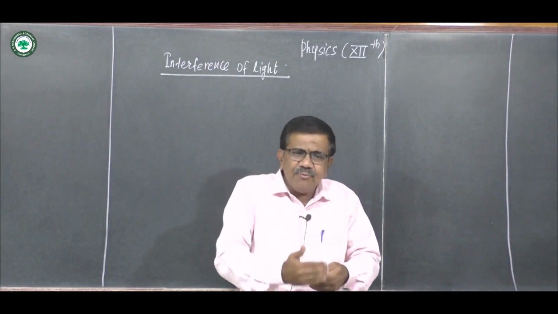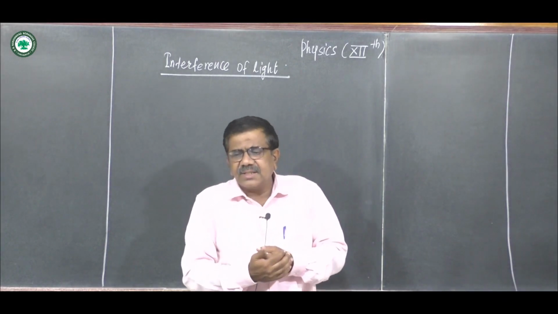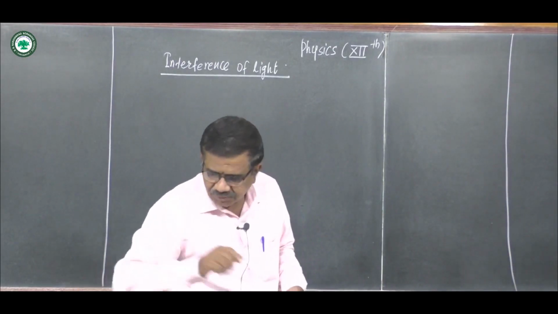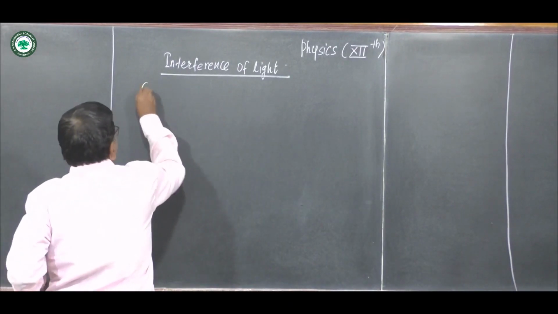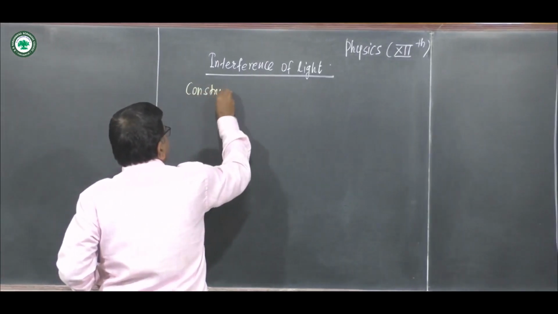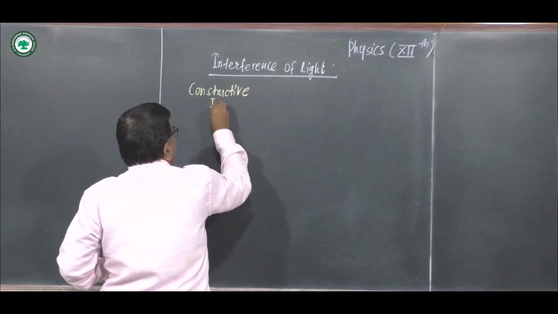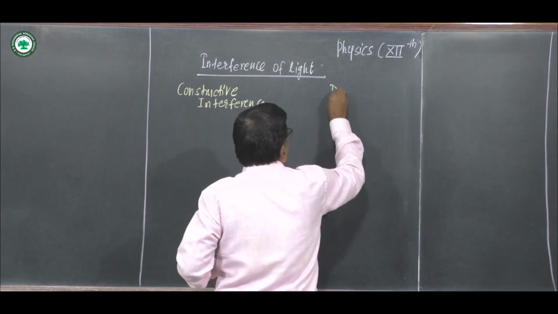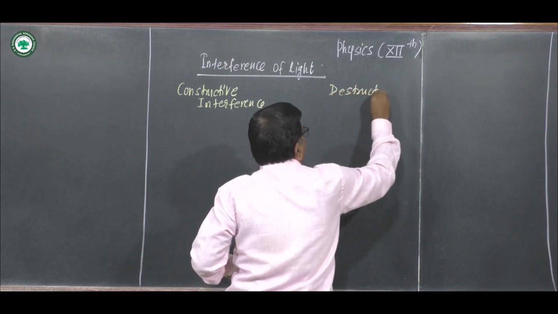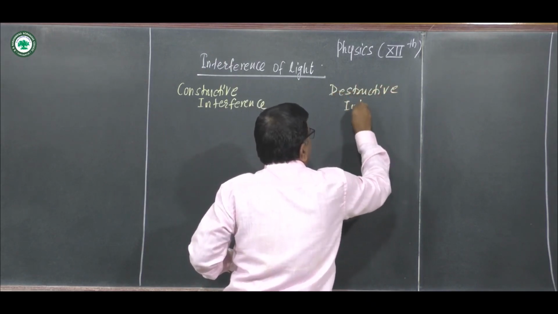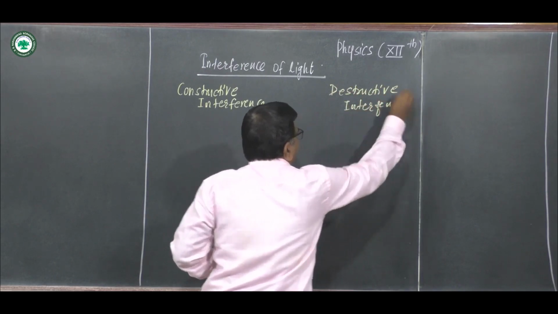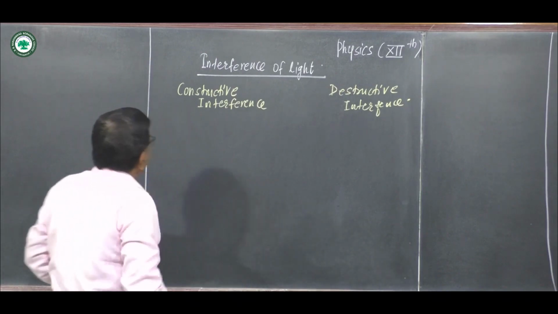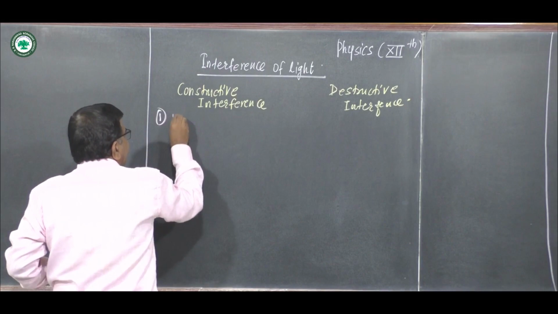If waves are in the same phase, the interference is constructive, and if waves are out of phase, interference is destructive. So there are two types: constructive interference and destructive interference. See some important points related to constructive and destructive interference. In constructive interference, waves are in the same phase.